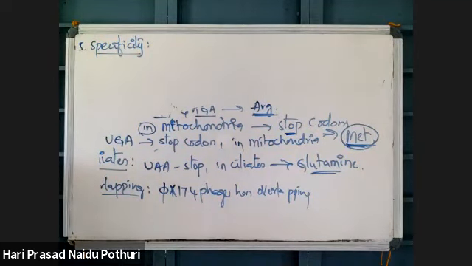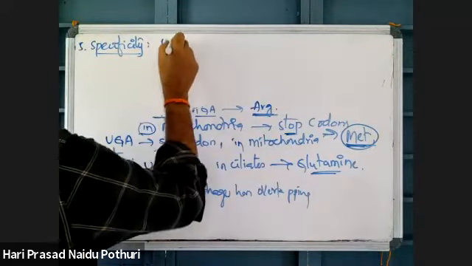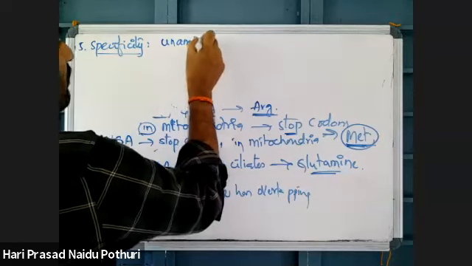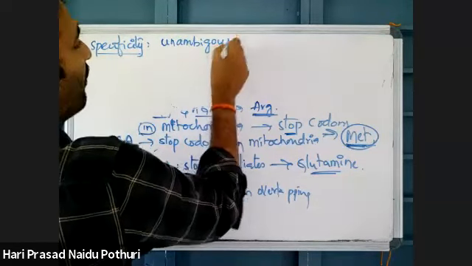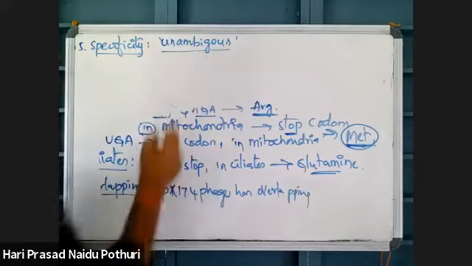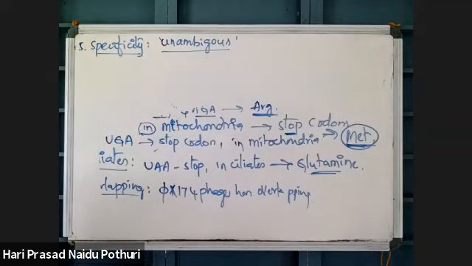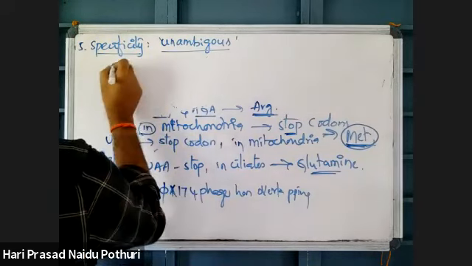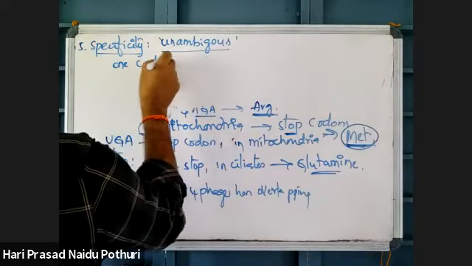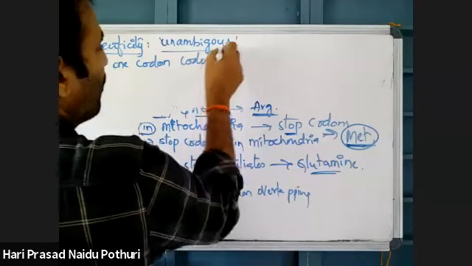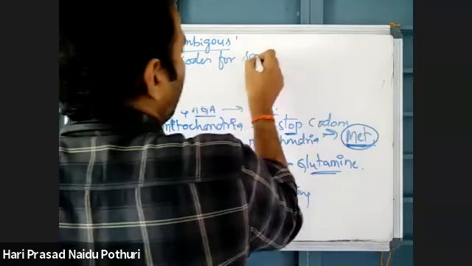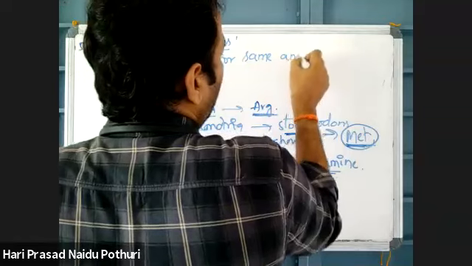Specificity is also called unambiguous. Specificity means one codon codes for the same amino acid under any condition.